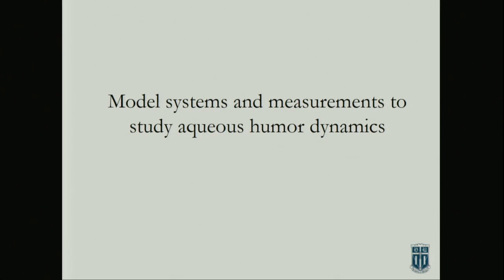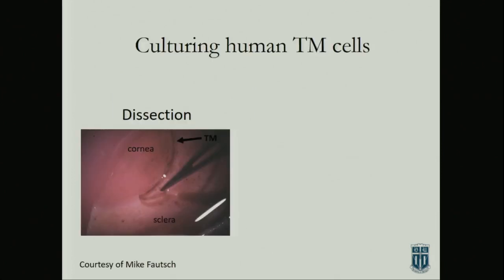Okay. So let's, I'll just briefly talk about what we have to study conventional outflow. It turns out culturing TM cells is pretty easy. The TM is this tissue here that you can get. So this is an eye that's on its back, so the cornea epithelium side down. And so you have the cornea here and the sclera here and the scleral spur here. And this is this pigmented tissue here.